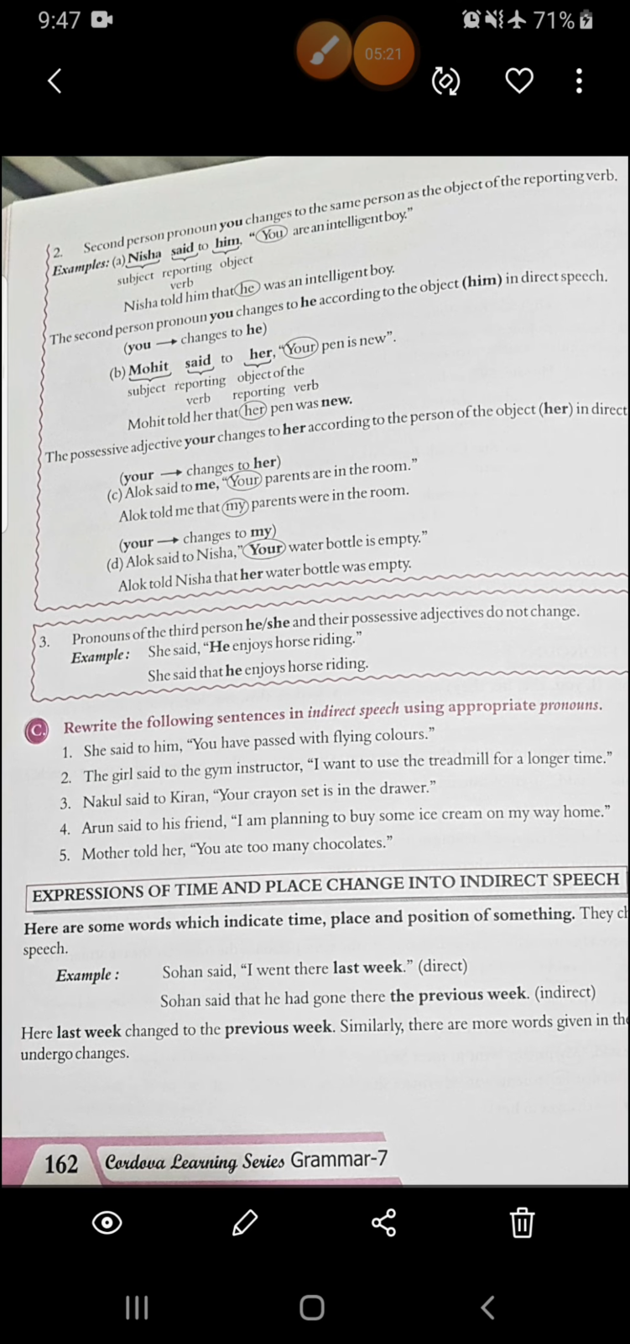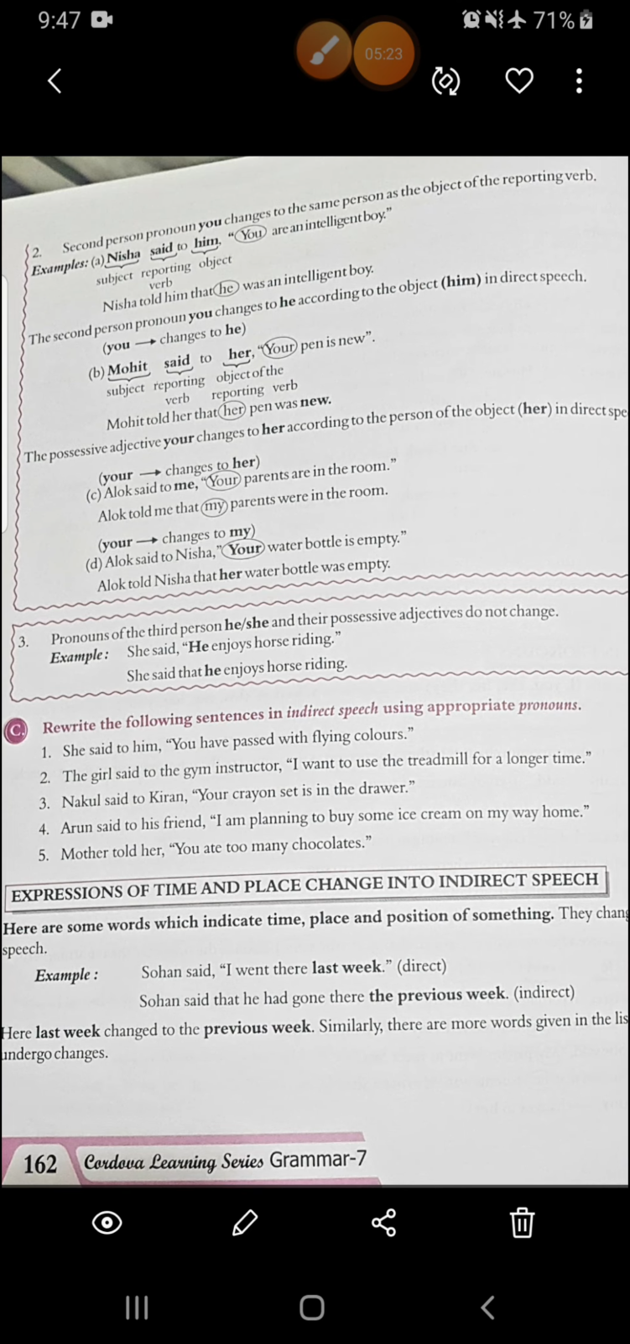Then second, the girl said to the gym instructor, "I want to use the treadmill for a longer time." First person, I is first person. Then see what will be the answer. The girl told the gym instructor that she wanted to use the treadmill for a longer time.